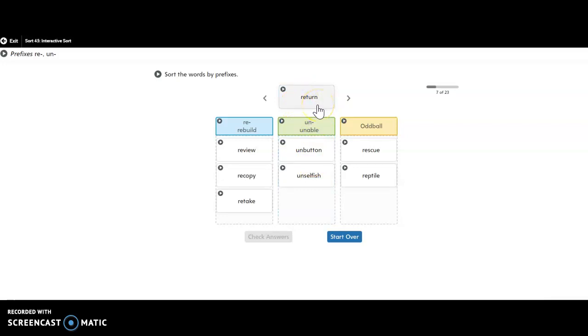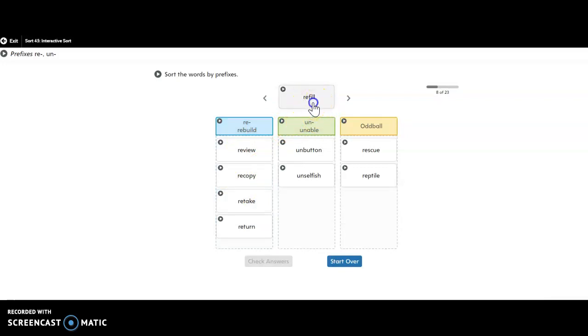Return. To turn is definitely a base word. And if you're returning something, you are usually bringing it back, right? So that does have something to do with the idea of back or again. So I think that pretty well fits under that category.